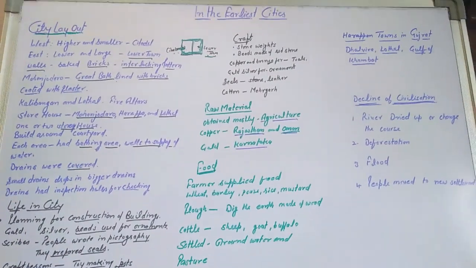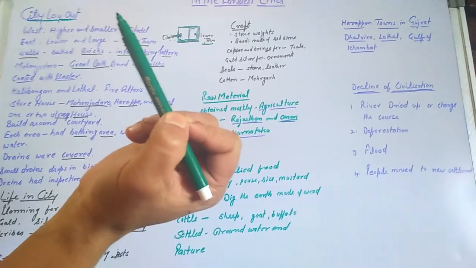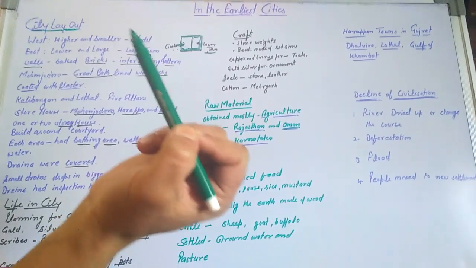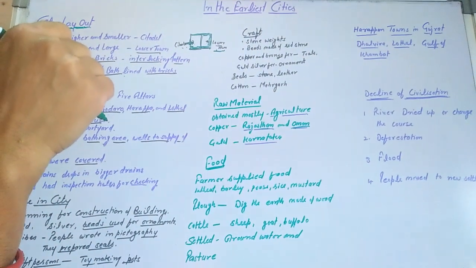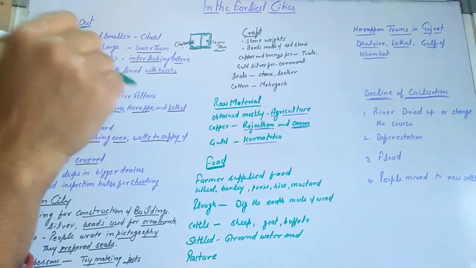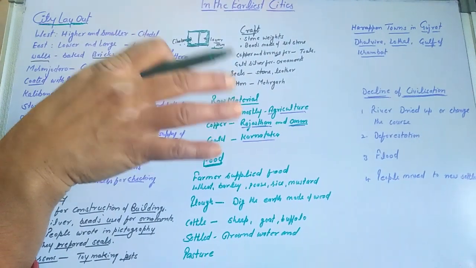Hello students, today our topic is the earliest cities. It is the topic of class 6th lesson 4. As you know students, after becoming food producers, men started leading a settled life, and after that